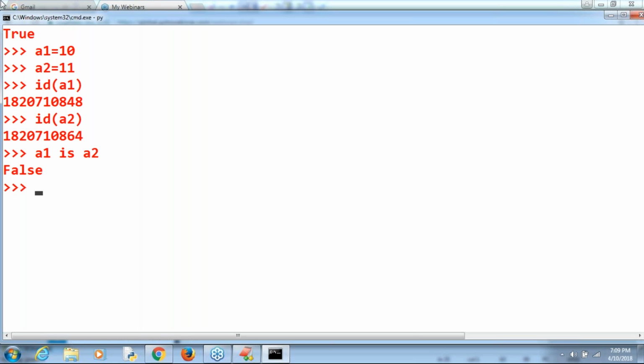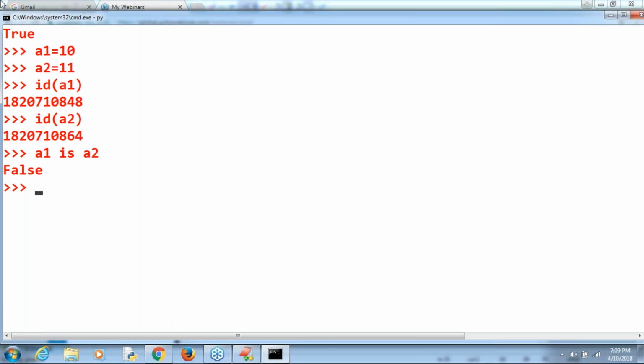Sir, what is the biggest advantage of object reusability? The biggest advantage of object reusability is that memory utilization by default will be improved. Remember, memory utilization will be improved, and performance is going to be improved. Sir, not only int.